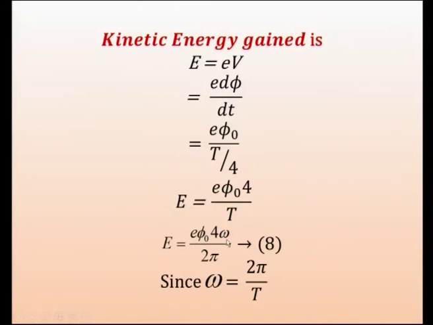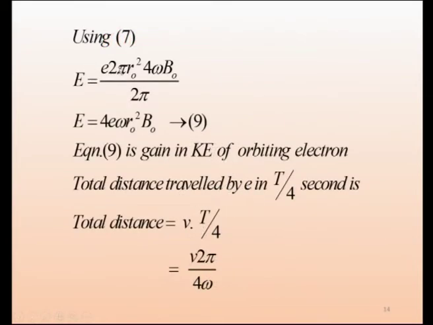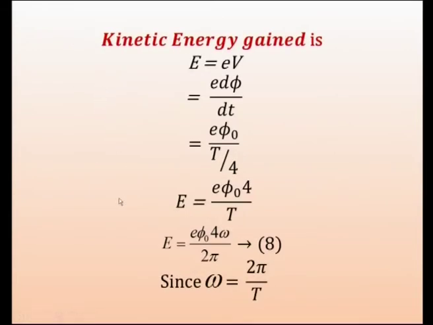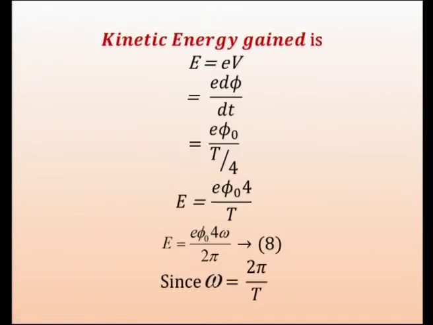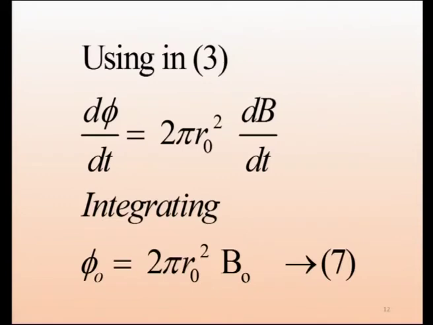So, it is a function of omega and phi 0. E equal to, already we have got the expression for this one, phi 0 into 4 omega. Now, just remember that for phi 0 we already have an expression relating phi 0 and B 0, so we are just substituting that here.